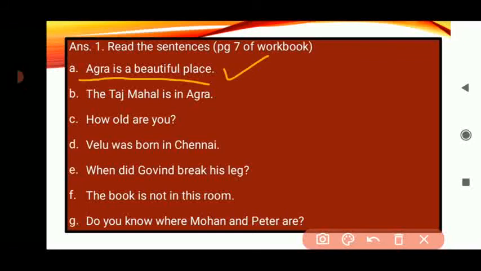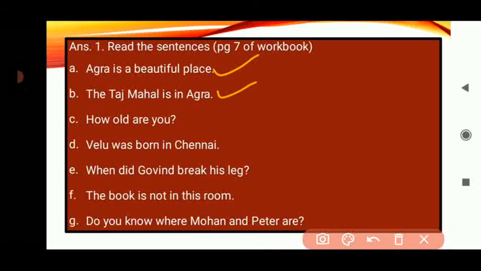Let us see another sentence. The Taj Mahal is in Agra. So again, the first letter, the T will be capital, and we can see Taj Mahal is a name. So T and M will be capital, and Agra is a name of a place. So A will be capital. And in the end, we are putting the full stop.